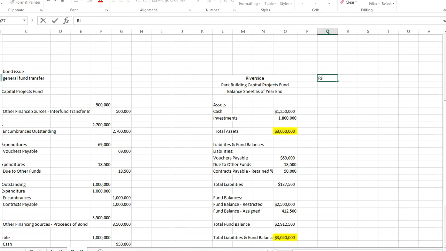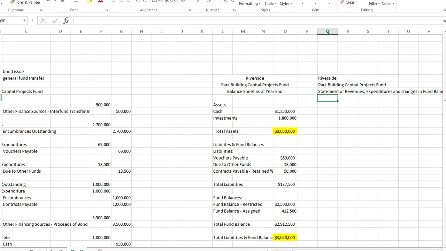So we have Riverside still. And we have the Park Building Capital Projects Fund. And this is our statement of revenues, expenditures, and changes in fund balance.